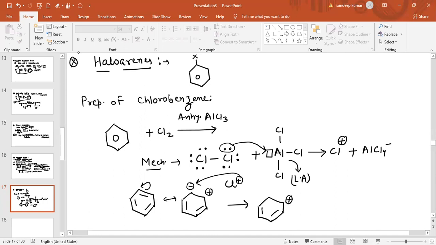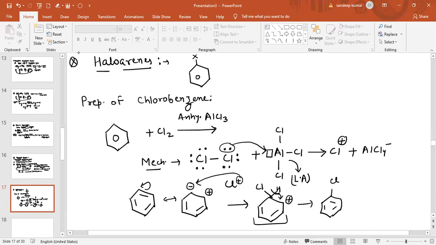Now this electrophile, Cl positive, will attack this carbon atom. Then there is a positive charge on this carbon atom, there is a pi bond, and on this carbon atom there is a Cl group and a hydrogen. Now this hydrogen will be removed and the bond shifts between these two. In this way chlorobenzene is obtained.